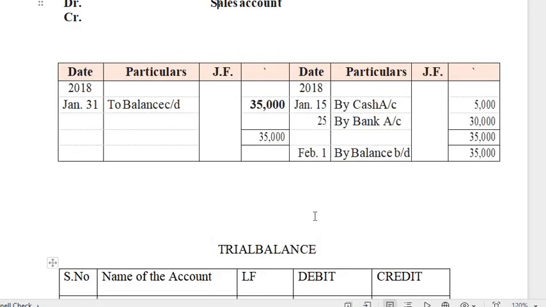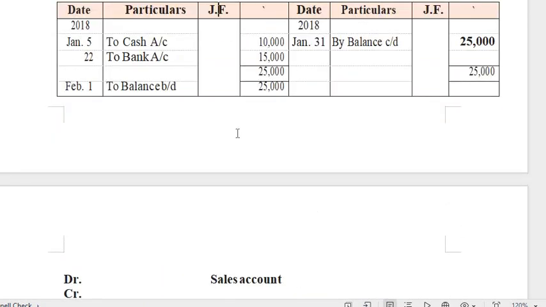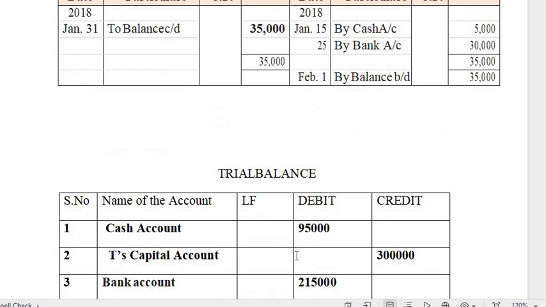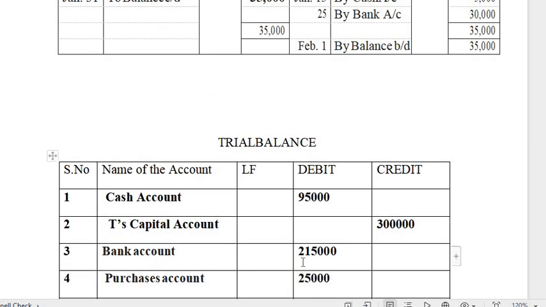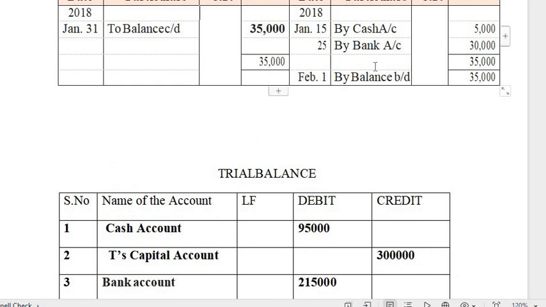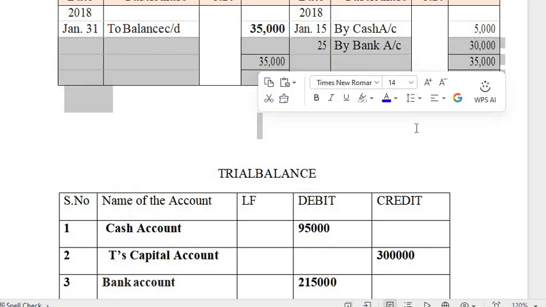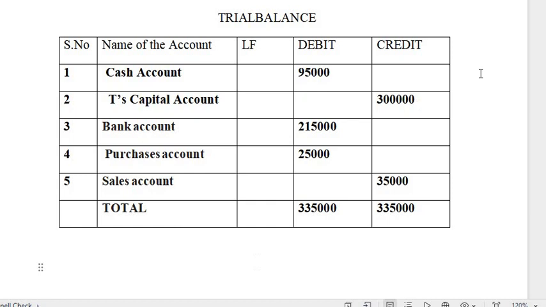The next one, purchase: the brought on balance is on the debit side, 25,000. Then the last account, sales account: the brought on balance is on the credit side, 35,000.